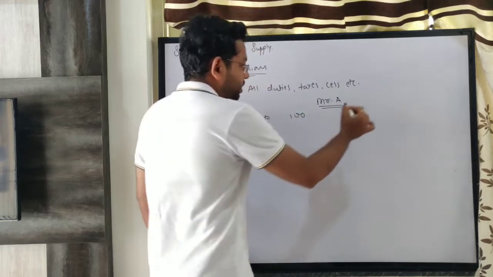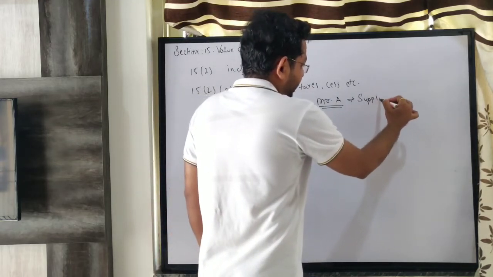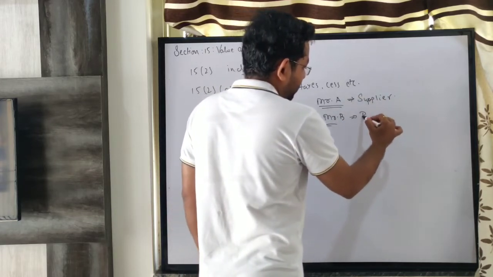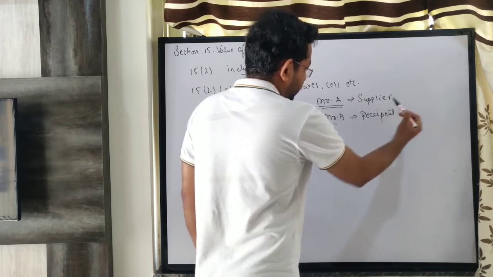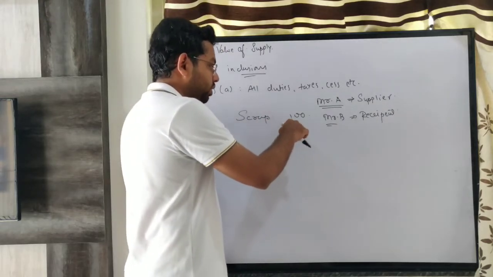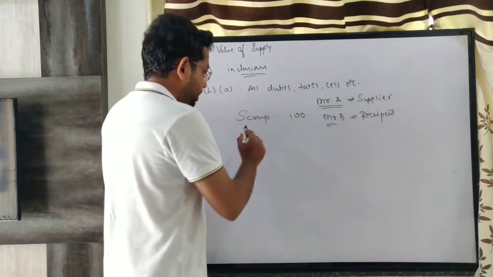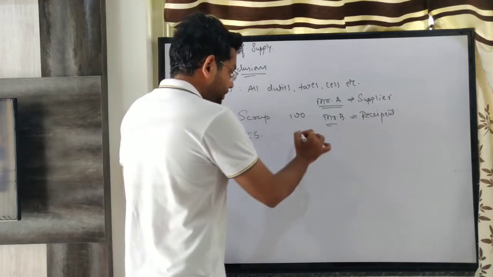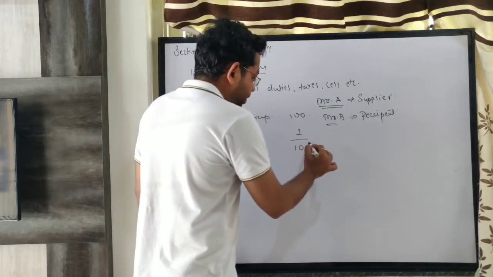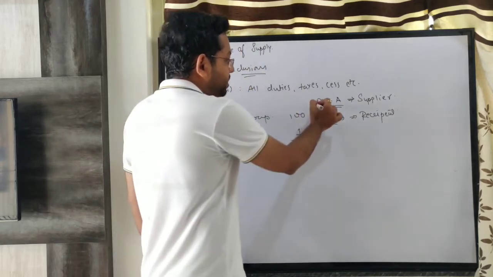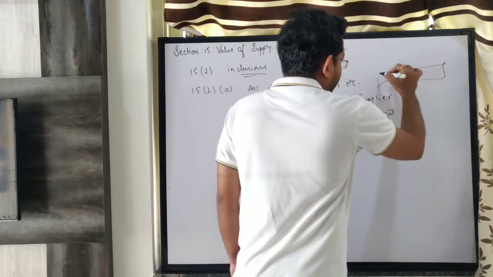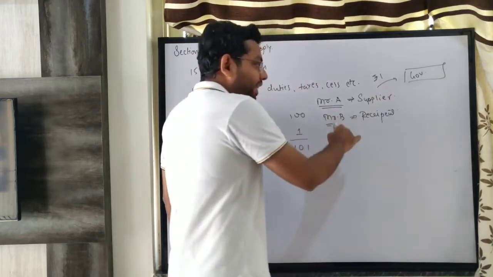say Mr. A is the supplier and Mr. B is the recipient. Now please understand what Income Tax law says: if you sell scrap, say Mr. A is selling scrap to Mr. B, then Mr. A will collect 1 rupee extra from whom? From Mr. B. How many rupees in total will he collect? 101. And Mr. A needs to deposit this 1 rupee to the government, yes, as income tax for Mr. B.